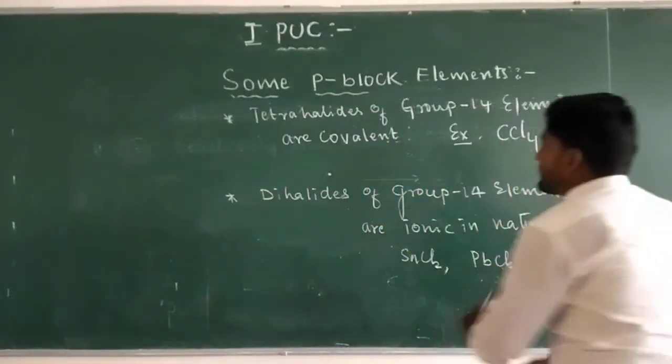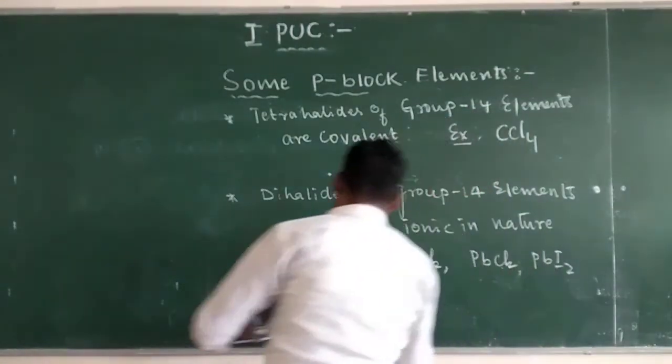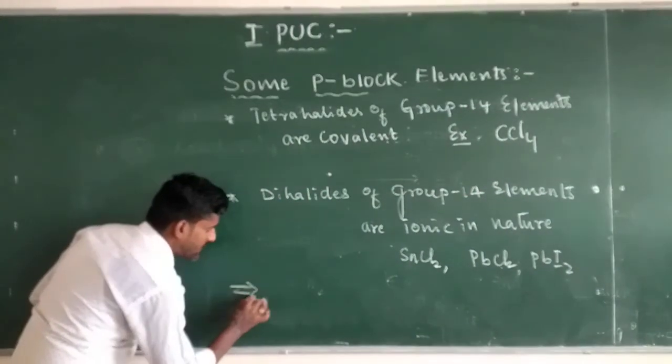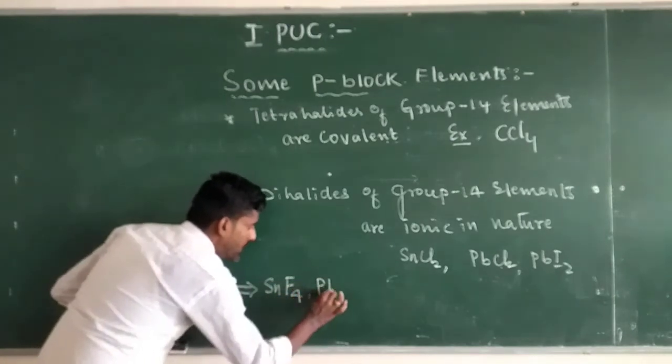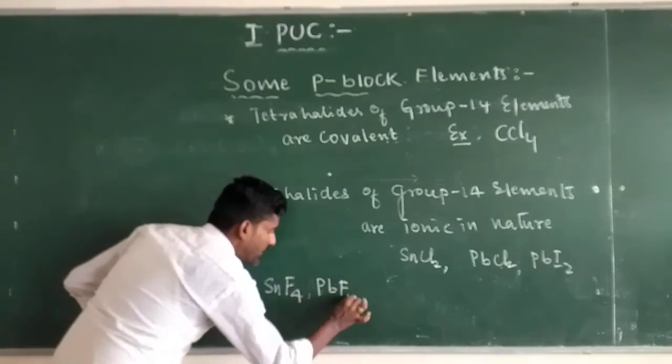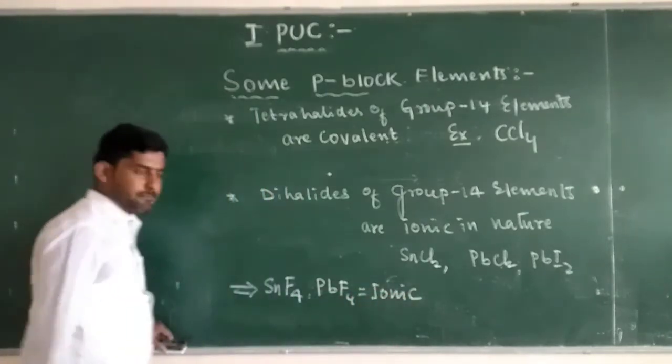The tetrahalides of group 14 elements are covalent in nature, but dihalides are ionic in nature. SnF4, PbF4 are ionic in nature.